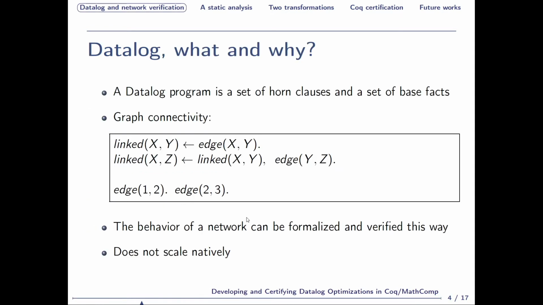Datalog is a logic programming language, basically Prolog without function symbols. More concretely, a Datalog program has two components, which I will illustrate using the textbook example of graph connectivity shown here. The first component is a set of Horn clauses, such as the first two lines, called rules. Here we have a first rule stating that whenever we have an edge between vertices x and y, then we can say that x and y are linked.